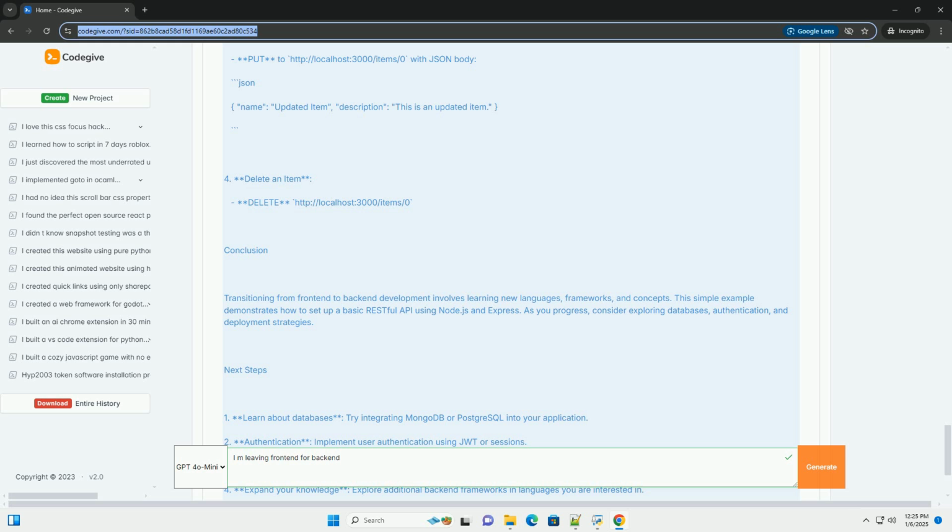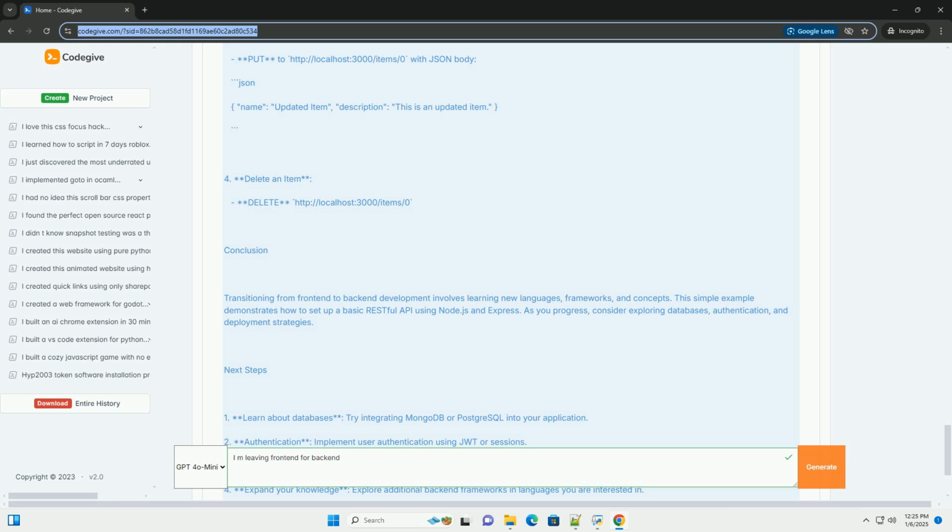https://nodejs.org. 2. Create a new directory. 3. Initialize a new Node.js project. 4. Install Express. Step 2. Create a simple Express server. Create a file named server.js. Step 3. Run your server. In your terminal, run. You should see a message indicating that the server is running. Step 4. Testing your API. You can use a tool like Postman or curl to test your API.